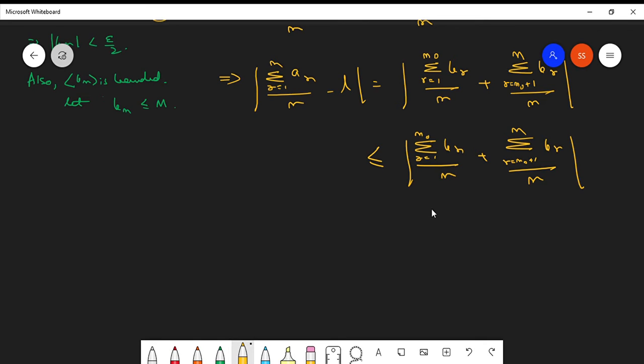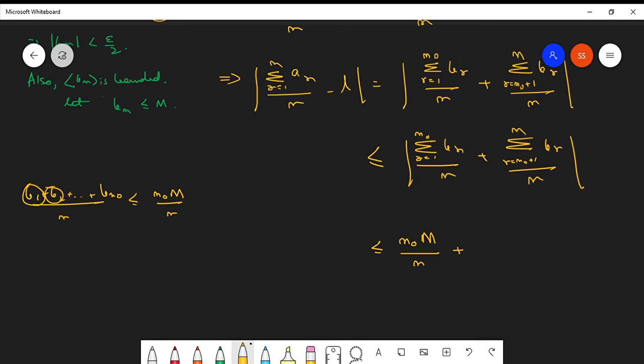Now see, let us analyze this sequence first. So (b1 plus b2 and so on till b_n naught) by n. Each of these terms is less than capital M, because capital M is the upper bound. So we can say that this is less than or equal to n naught times M by n. We can put it here, right?